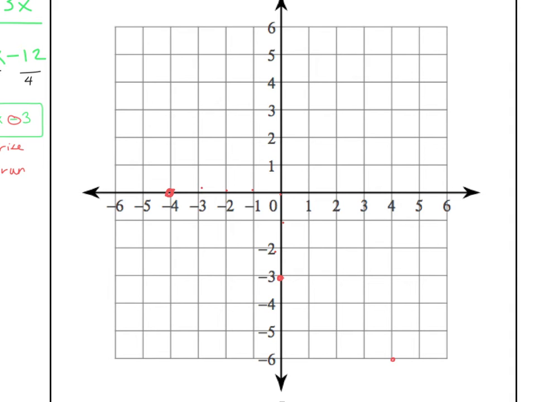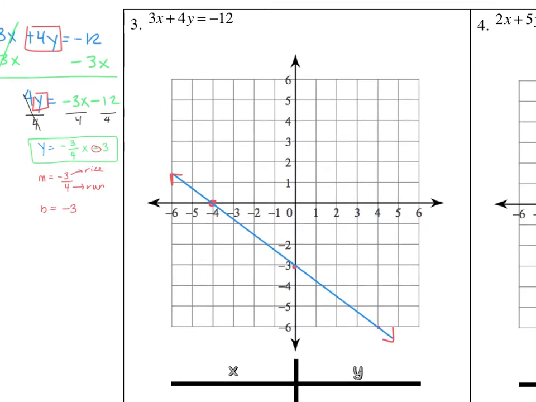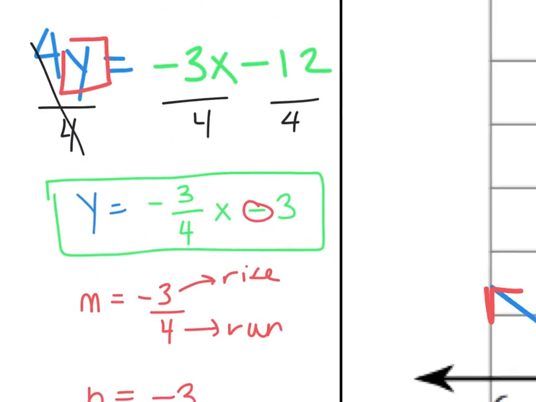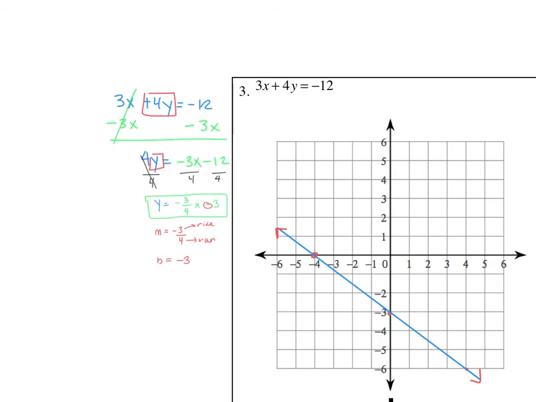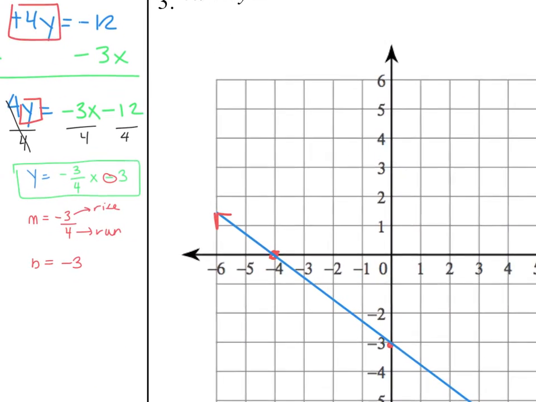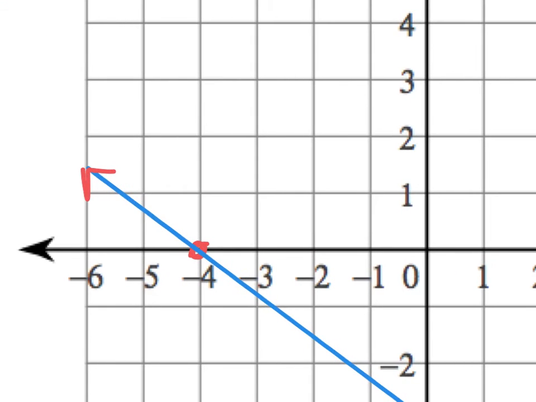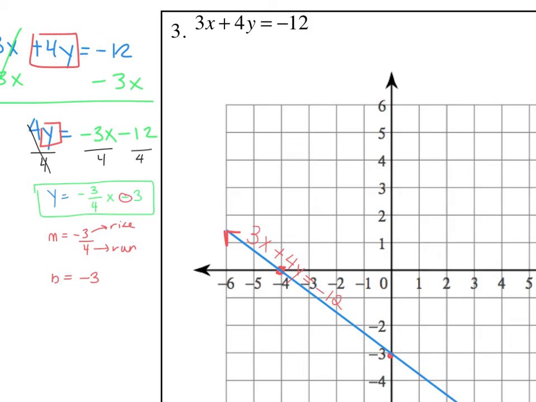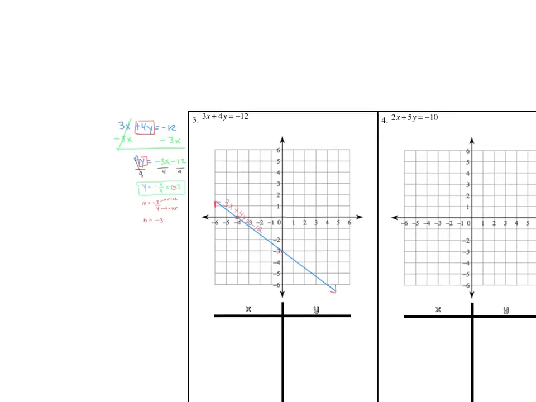I'm going to do my erasing of my stragglers. And now I'm going to connect them with a nice line. And don't forget to make sure you put arrows on your line. And then after drawing those arrows, you're going to put the equation of the line next to it. You can do this equation, or you can do the original equation. I like to do the original equation. So we're going to write 3x plus 4y equals negative 12. And that's the equation of your line that you just drew.